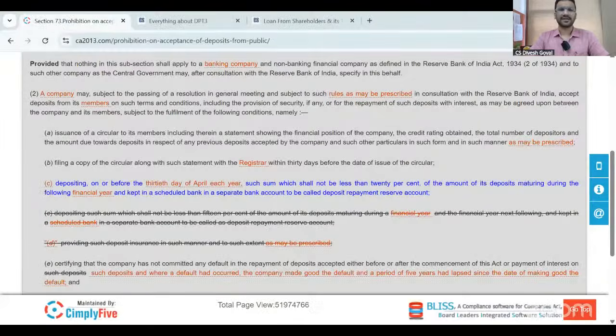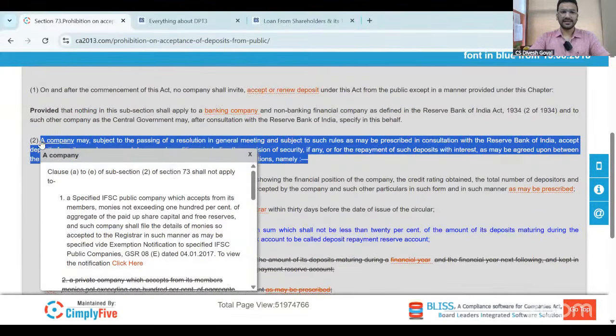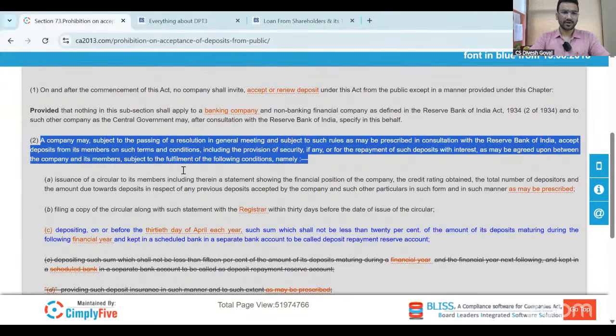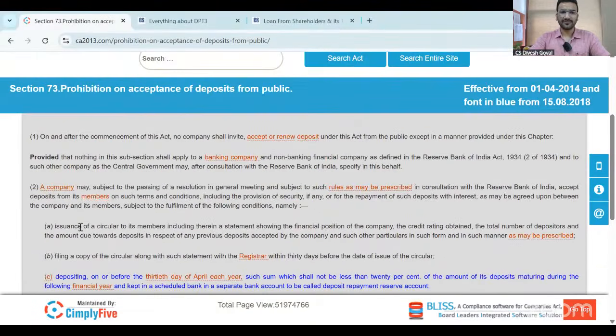Second, you have to take a declaration of own fund from the director and relative. That's it. That's the only compliance. But if you want to take the loan from the shareholder, then you have to definitely pass the board resolution under section 179 subsection 3. But along with that, you have to follow this provision of section 73, because exemption is from A to E. But this we have to follow.